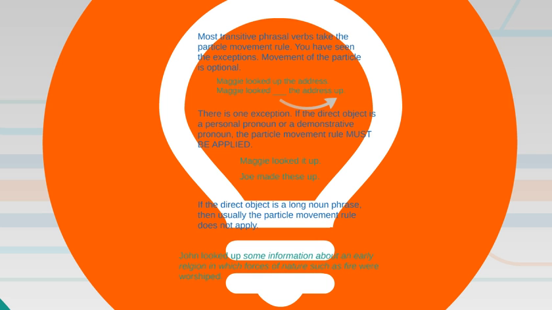First, most transitive phrasal verbs take the particle movement rule. You have seen this. The movement of the particle is optional. Maggie looked up the address. Maggie looked the address up. There's one exception to this, and that is whenever you're using a personal pronoun or a demonstrative pronoun.